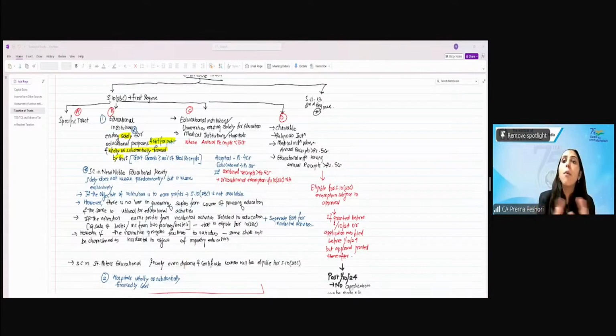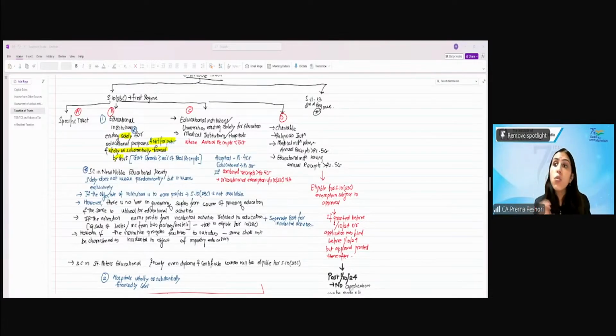It doesn't mean predominantly. So it shouldn't be the case that the trust is engaged majorly in educational work and some other ancillary activity. It will not qualify as existing solely for educational purpose. Solely for educational means exclusively on the educational service. The question arises, therefore, the trust cannot provide any ancillary services. So the Supreme Court has said that if the objective of the institution is to earn the profits, 10(23C) is not available. It is not existing solely for educational and not for profit.